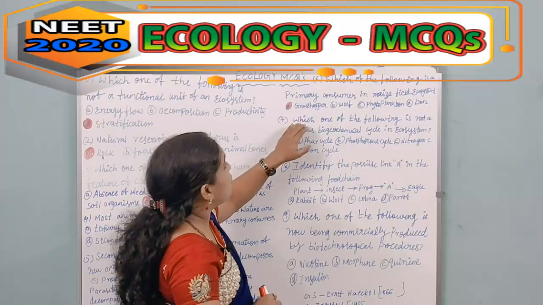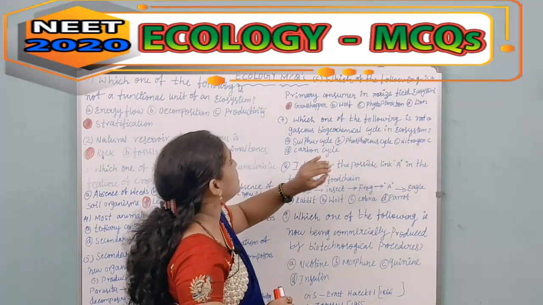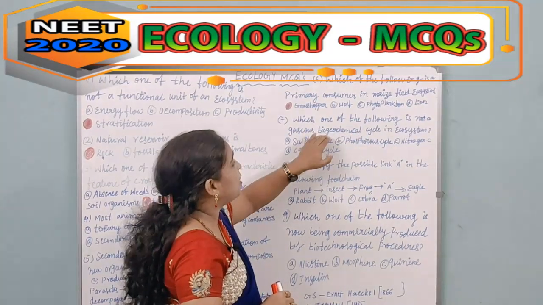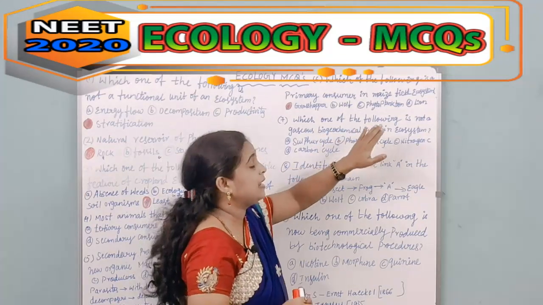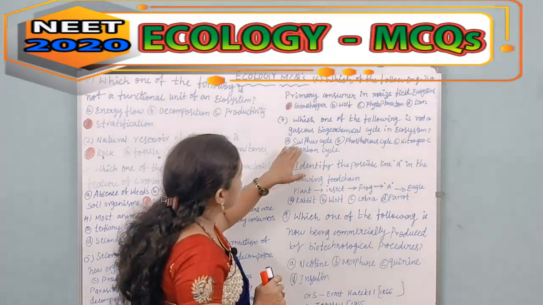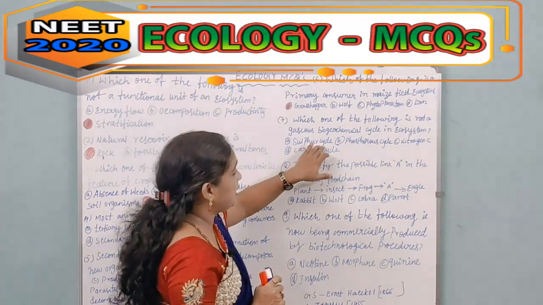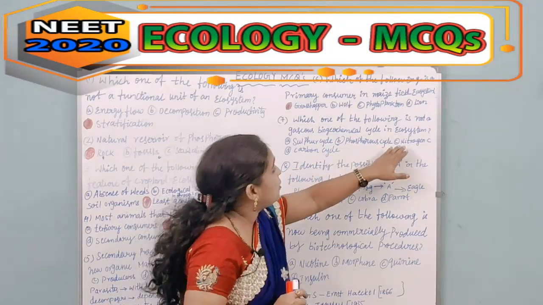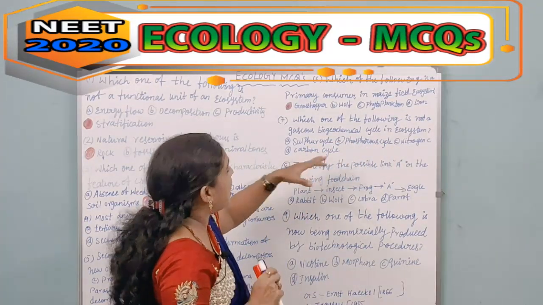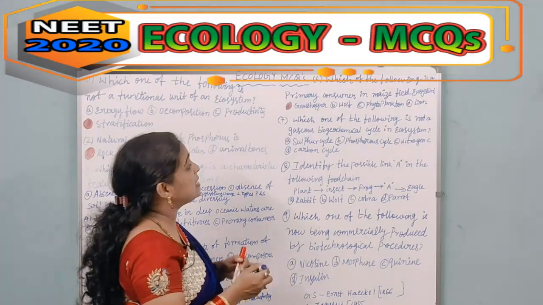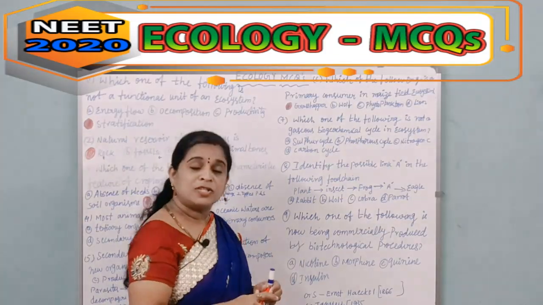Seventh question is, which one of the following is not a gaseous biogeochemical cycle in the ecosystem? The options given are sulfur cycle, phosphorus cycle, nitrogen cycle, carbon cycle. Actually, we have to understand that B, the phosphorus cycle, is the answer.